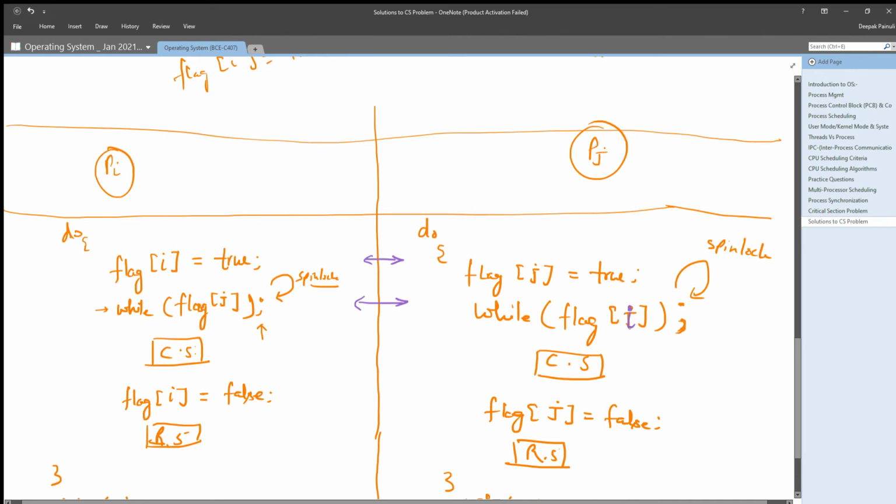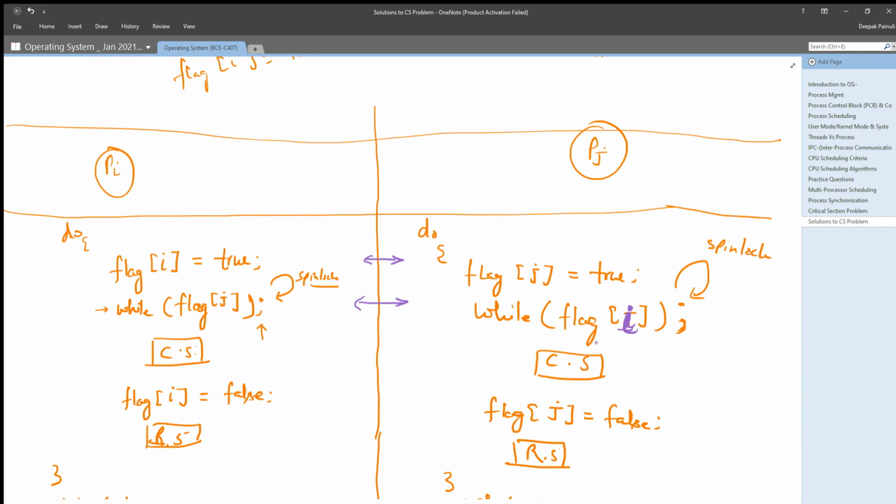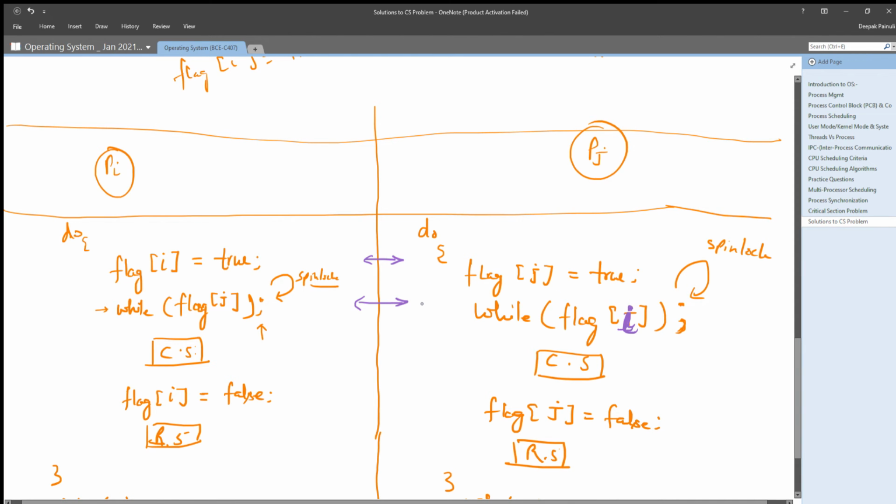Each other's flag, so that they can ensure that the other process is not performing its critical section, right? So this is the critical point.